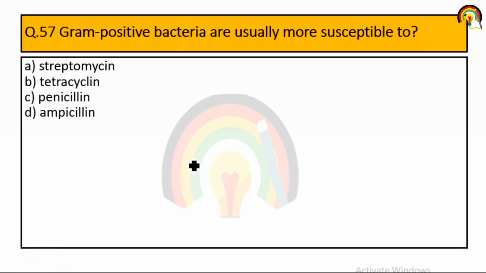Gram positive bacteria are usually more susceptible to. So gram positive bacteria are mainly more susceptible to penicillin.